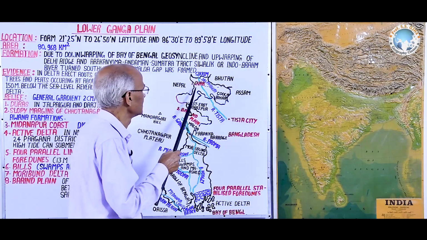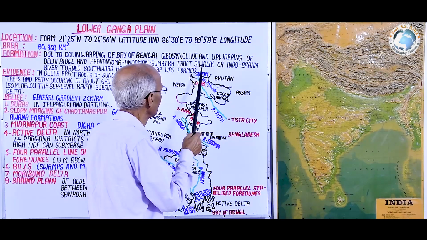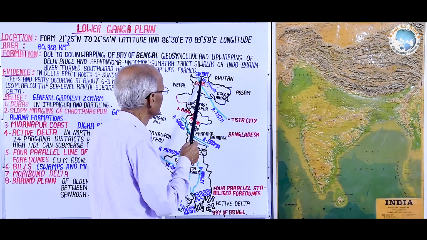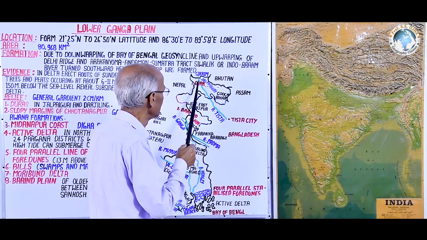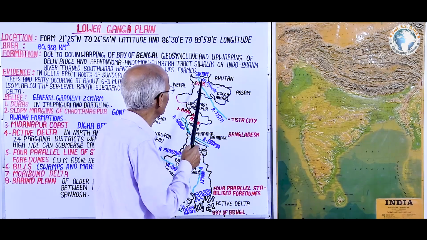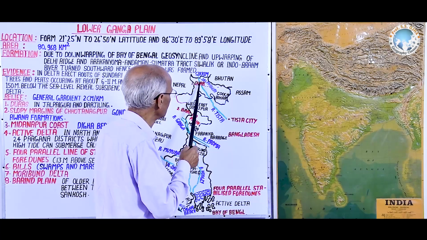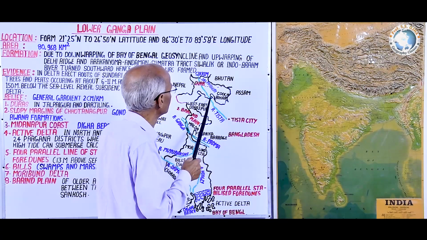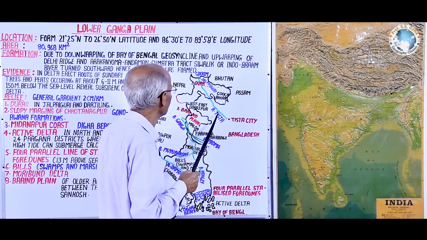Here you are seeing that it is river Tista, which is originating from the greater Himalayas, draining through Sikkim, the neighboring state of West Bengal. Then it is entering here in this plain area at the foothill of Shivalik in Jalpaiguri, and then it is draining through the northern districts of West Bengal and then entering Bangladesh, hence it is an international river.